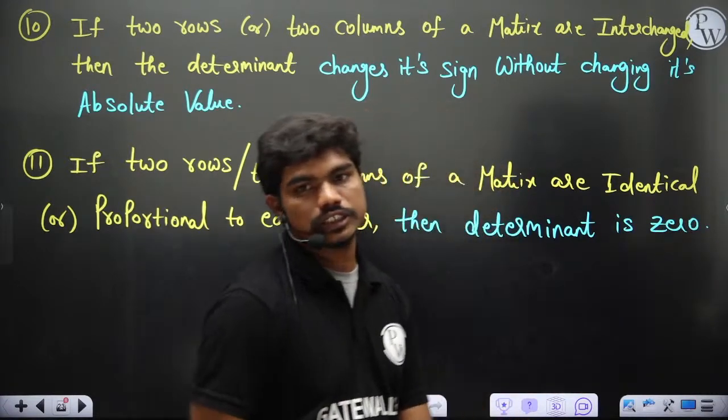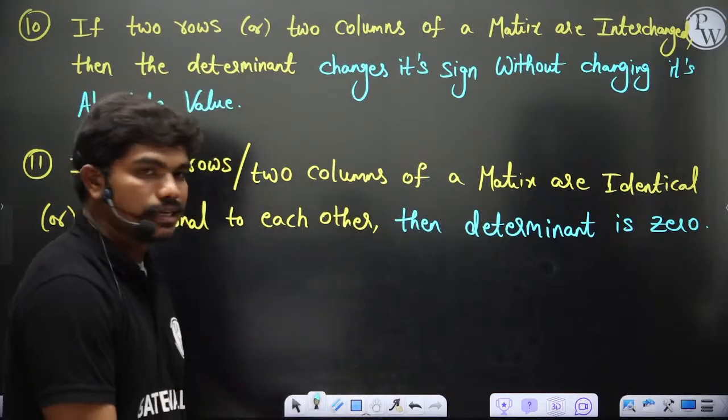So you can have 0 determinant again in that case.